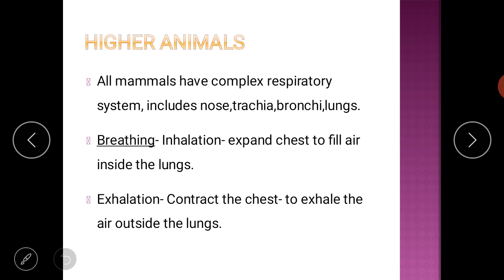Higher animals. Higher animals means the animals which are developed and they have well developed body systems. Let me tell you some examples of higher animals: dog, tiger, lion, cat, mouse, camel, elephant, horse, human being.